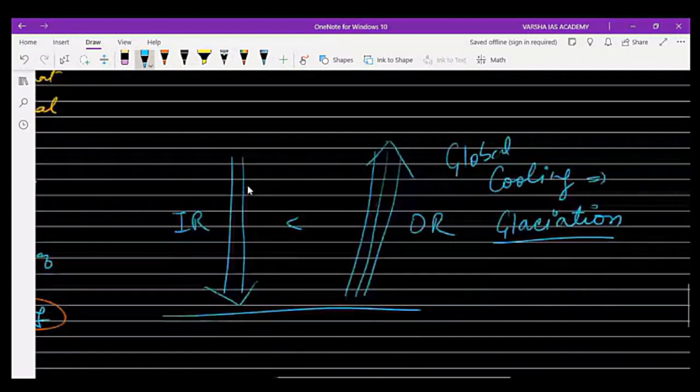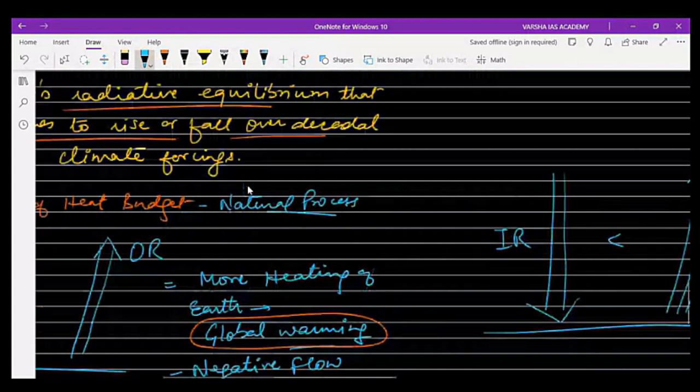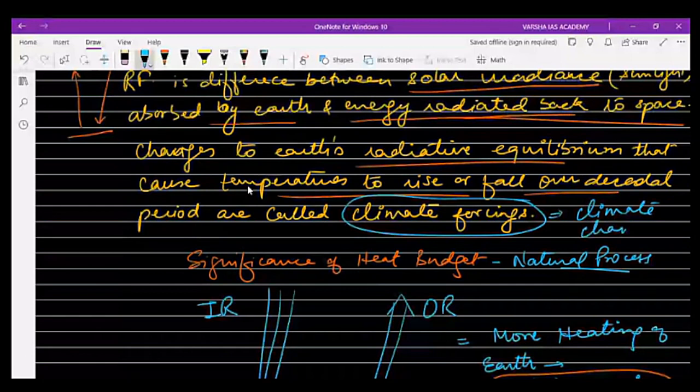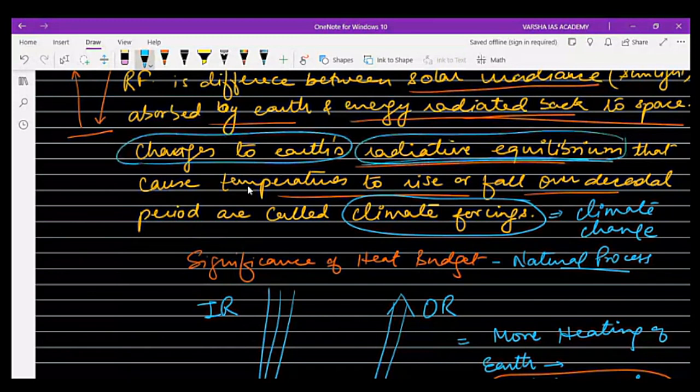This is climate forcing, which means climate change. It means changes in the Earth's radiative equilibrium. When there is a disturbance in the balance of the incoming and the outgoing radiation that causes the temperature to rise or fall over the decadal periods, it is called climate forcing, meaning climate change.